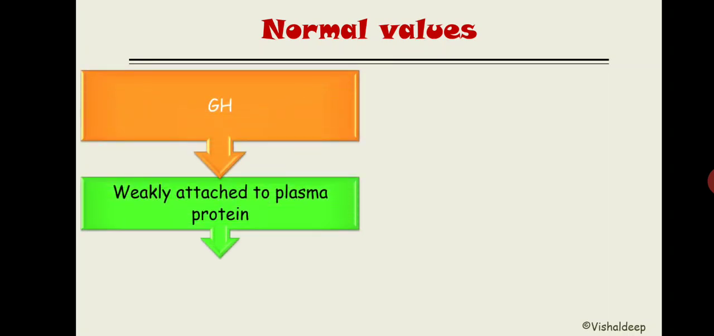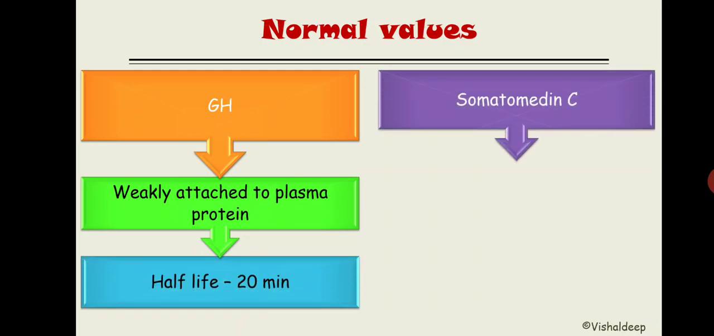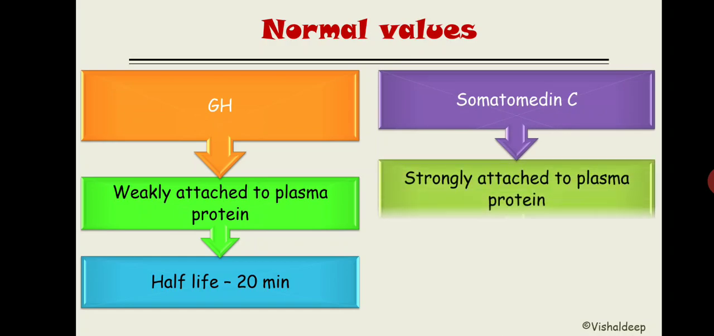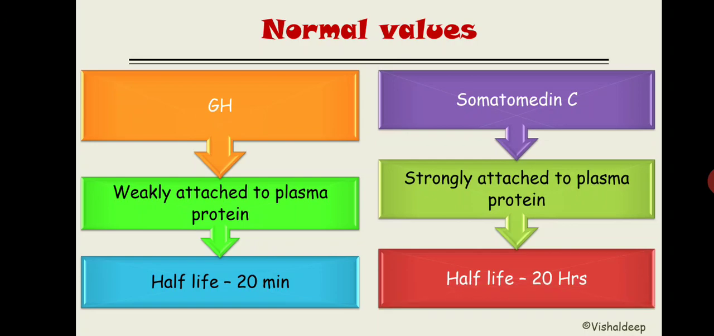Now the normal values: growth hormone is weakly attached to the plasma protein, so the half-life is 20 minutes. On the other hand, somatomedin C or IGF-1 is strongly attached to the plasma protein, so the half-life is more, 20 hours. You need to remember 20 minutes in case of growth hormone, 20 hours in case of somatomedin C.